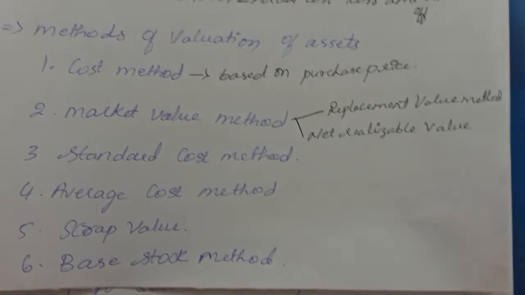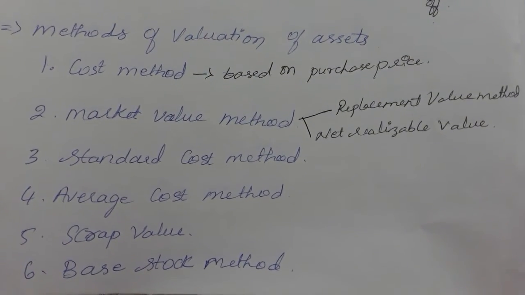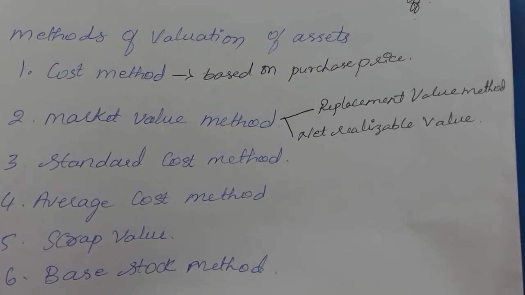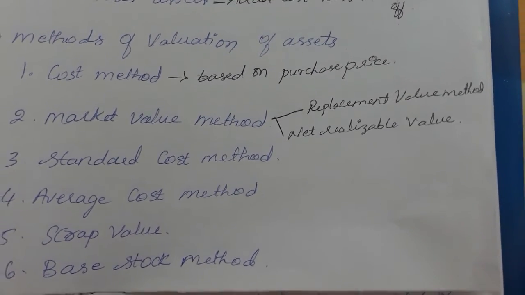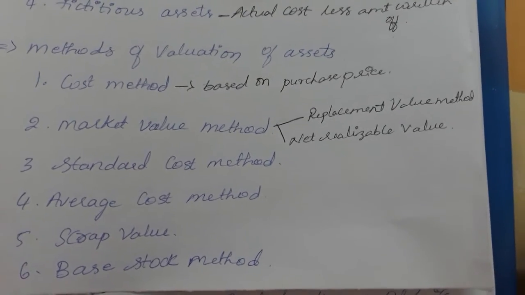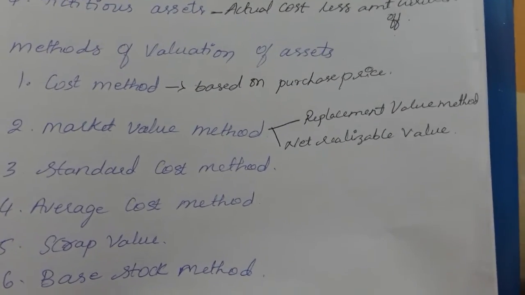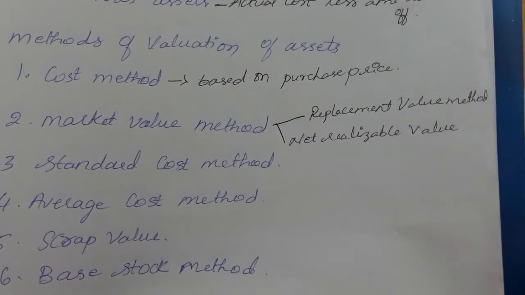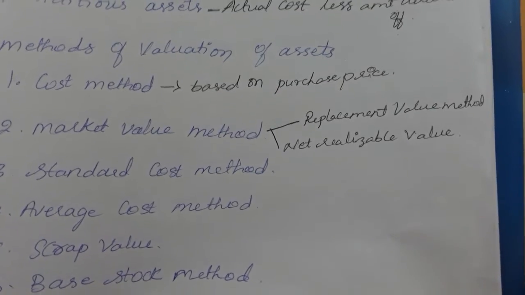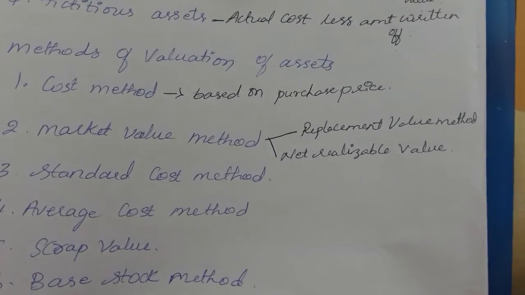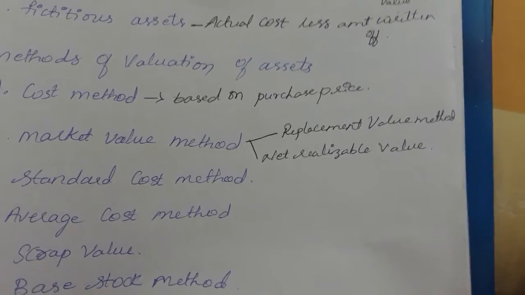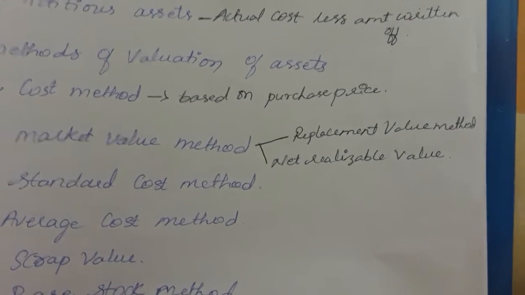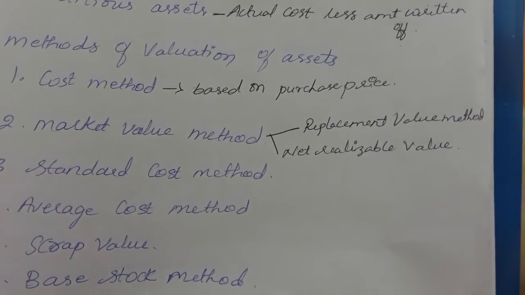Next is the average cost method. This is a simple method for valuation of assets which cannot be distinguished, like petrol. Here, in the average cost method, we can't separate every individual item of assets. For example, taking petrol, that cannot be divided equally, and then we cannot value that particular asset individually. So at that time, the average cost method will be taken into consideration.